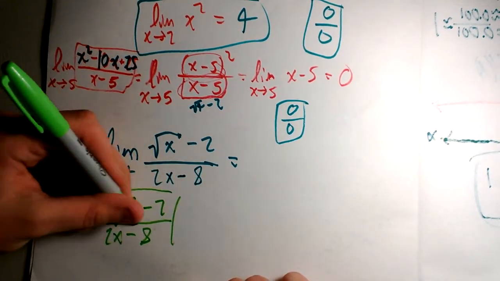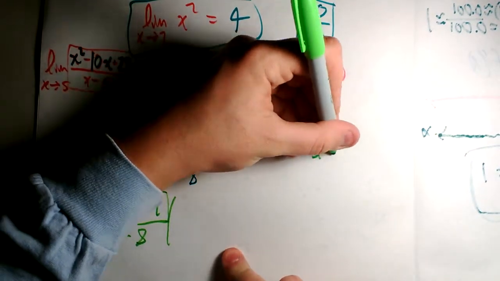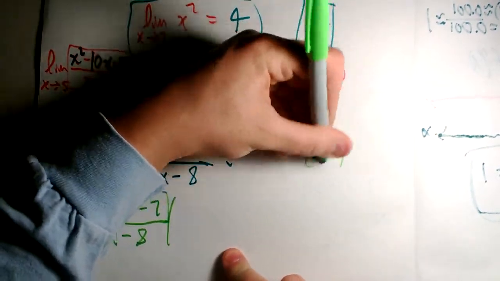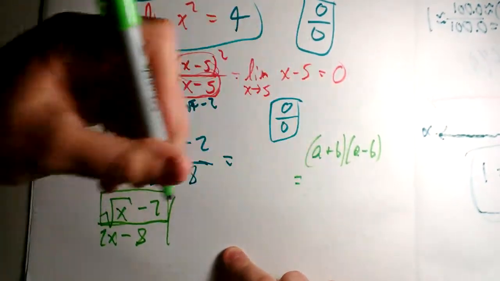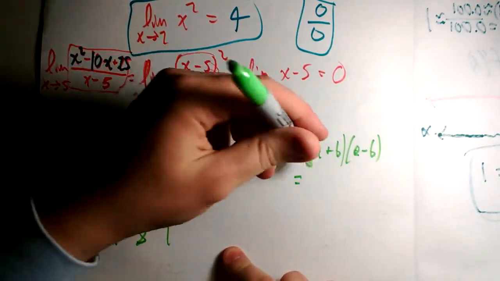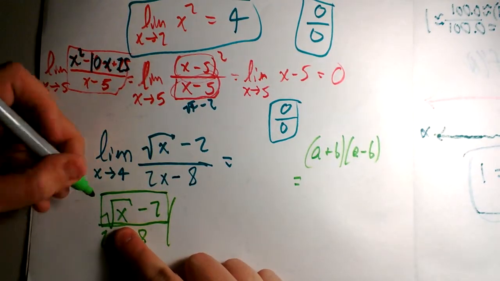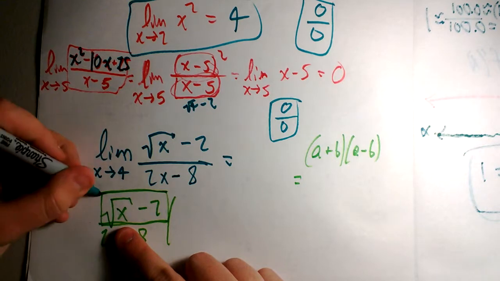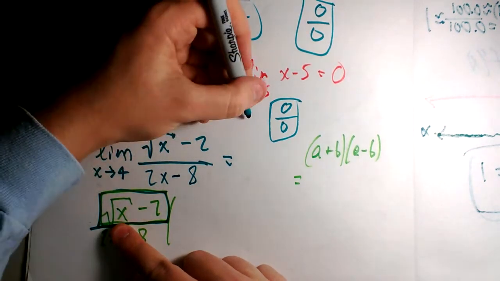So if ever you see a square root, actually before I even get to that, if we have a plus b times a minus b, what happens? And I'll let you try to solve that. So the problem with having a square root is that you can't really simplify it. But how do you simplify a square root if it's just by itself?